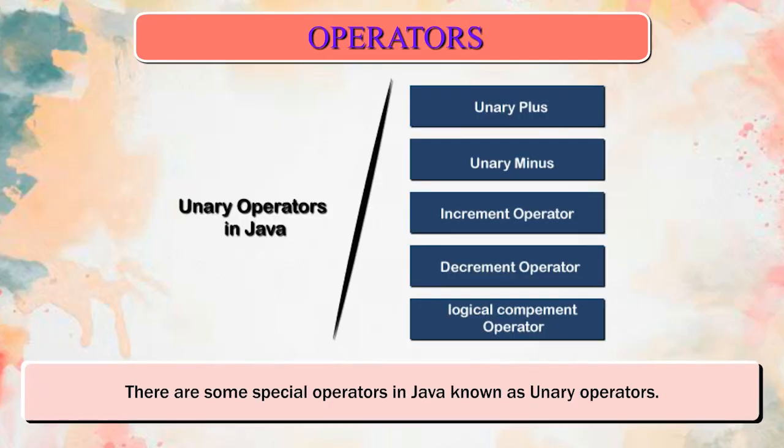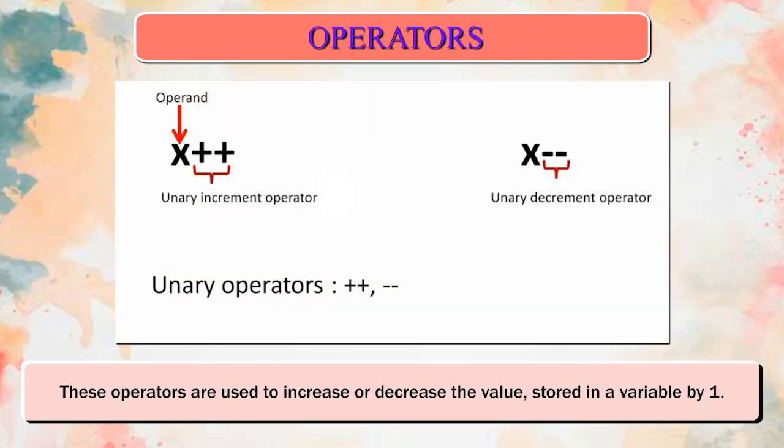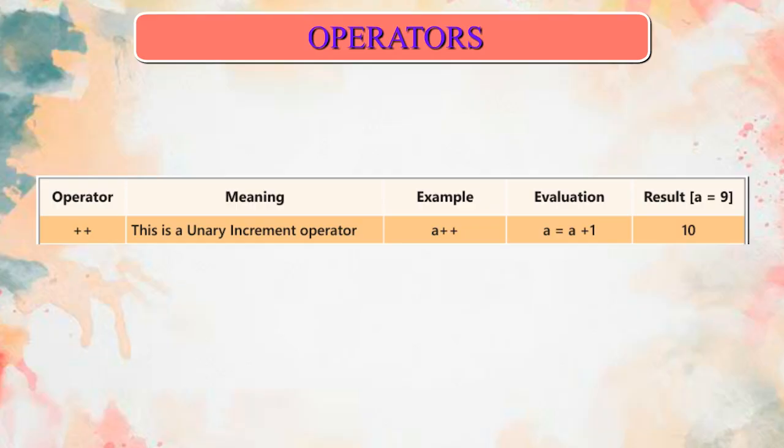Unary operator. There are some special operators in Java known as unary operators. Unary operators work on a single variable or constant. These operators are used to increase or decrease the value stored in a variable by 1. Operator: ++. This is a unary increment operator.